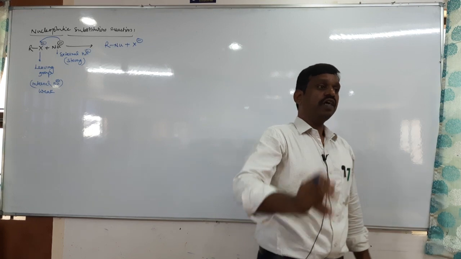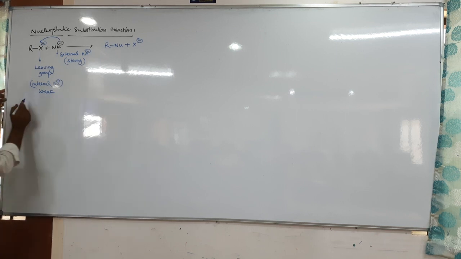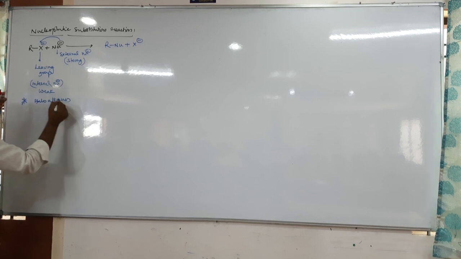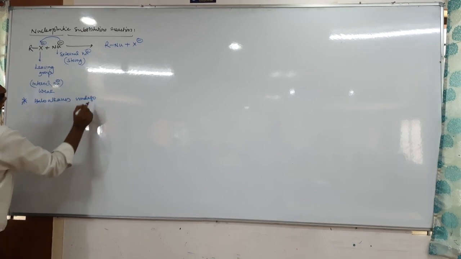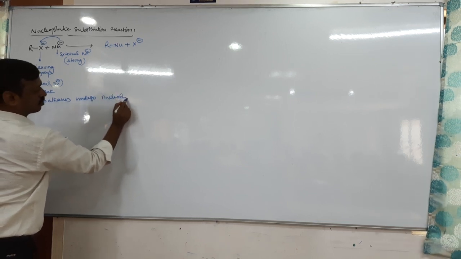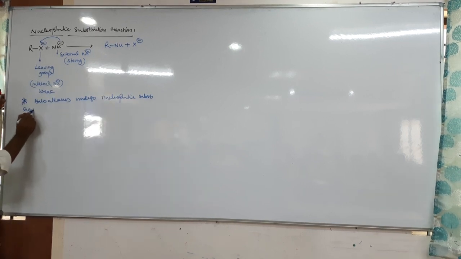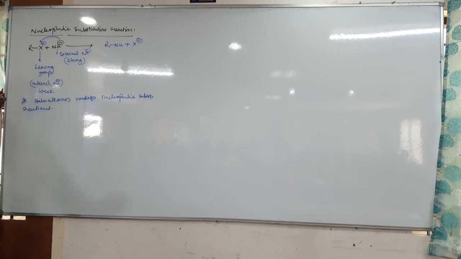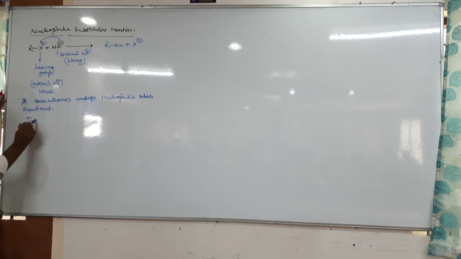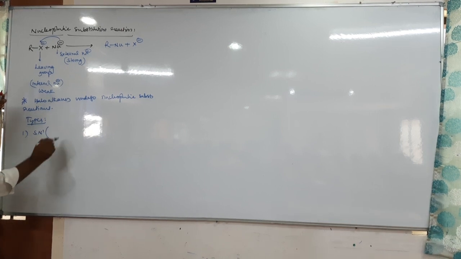We study SN1 and SN2. Therefore, it is the property of haloalkanes, or haloalkanes undergo nucleophilic substitution reactions. Then, nucleophilic substitution reactions are further classified into two types. Type 1, SN1. What is SN1?